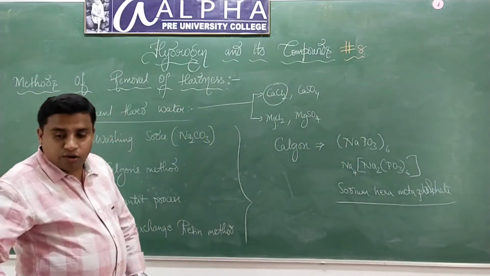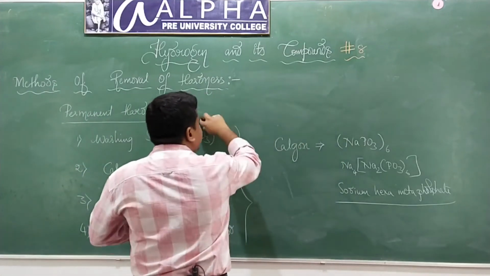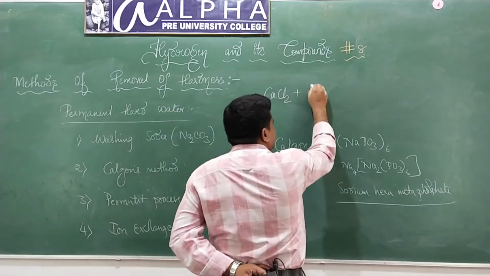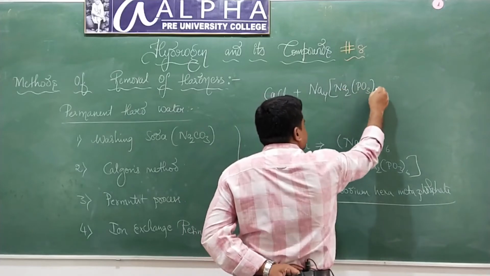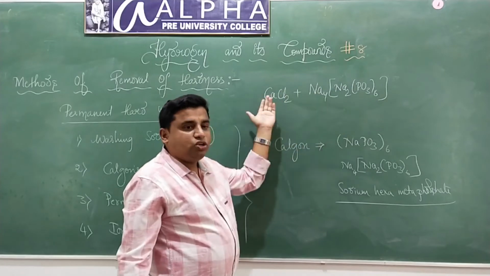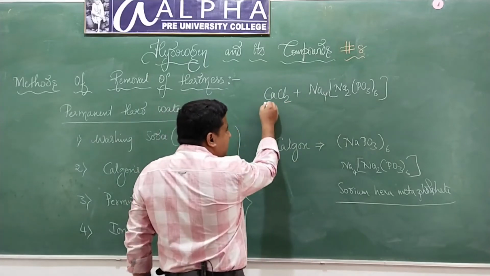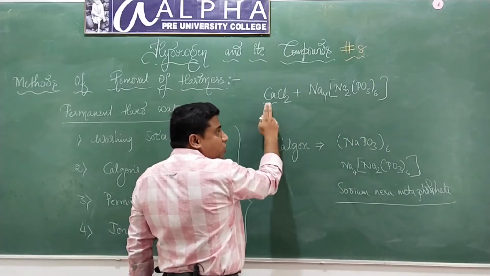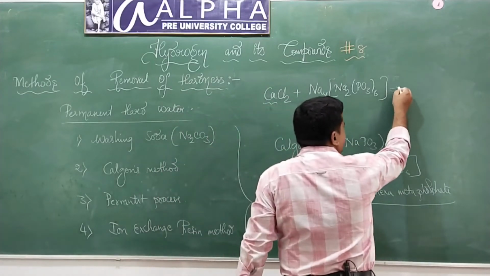Now let us treat hard water with this Calgon. What is going to happen? CaCl2 is treated with Calgon, Na4 Na2 PO3 6 times. There will be exchange of ions between the hard water and this Calgon. What is the exchange of ions? One calcium ion will be exchanged for 2 sodium ions. Therefore, it is going to form a compound like this.